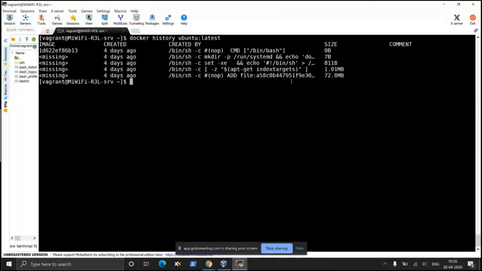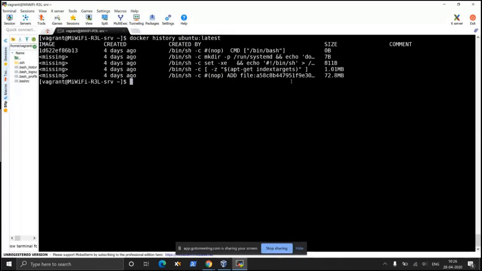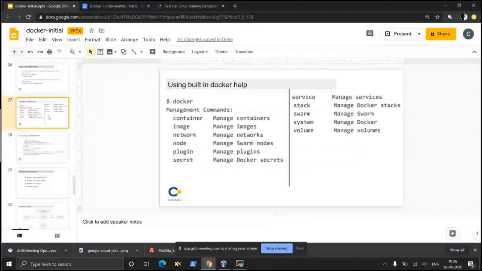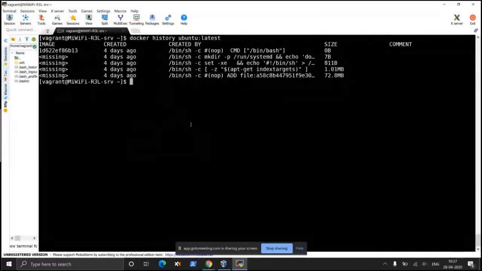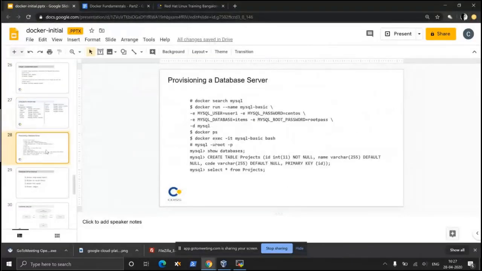How those layers get created, we'll come to know when we are exposed to Dockerfiles. Next, yesterday we also tried to learn some extra Docker commands. You can do docker stop, docker start, docker pause, docker unpause. All these commands can be executed on a container.